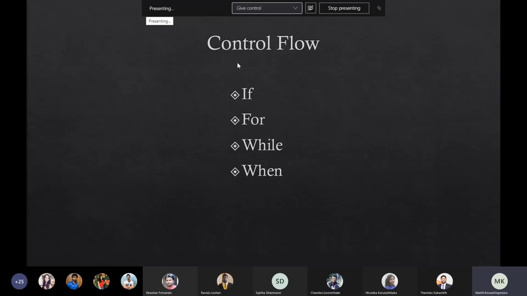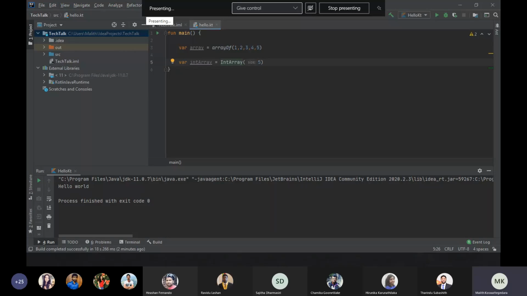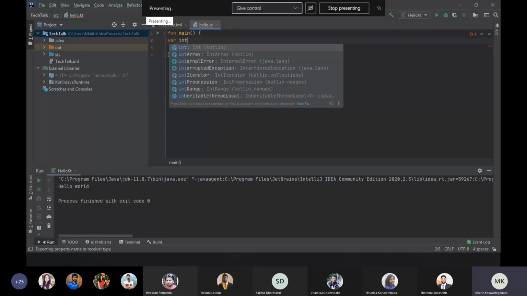Then I'm going to talk about control flow. The loops and those kinds of things are very similar to Java, but I'll describe the when expression in Kotlin. This when is very similar to switch cases in Java. So how it goes is, say we have a variable called int.